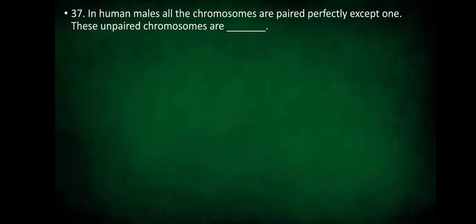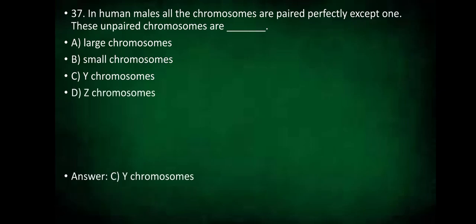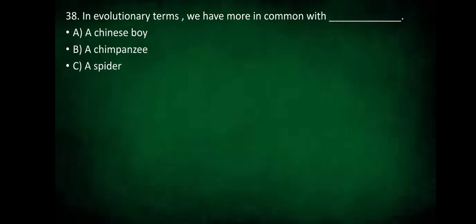In human males, all the chromosomes are paired perfectly except one. These unpaired chromosomes are large chromosomes, small chromosomes, Y chromosomes or Z chromosomes. So yes, the answer is Y chromosomes are unpaired chromosomes. Our 38th question. In evolutionary terms, we have more in common with a Chinese boy, a chimpanzee, a spider, or a bacteria. So in evolutionary terms, we have more in common with a Chinese boy.